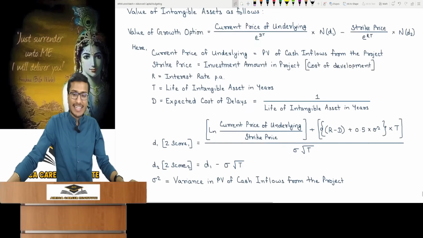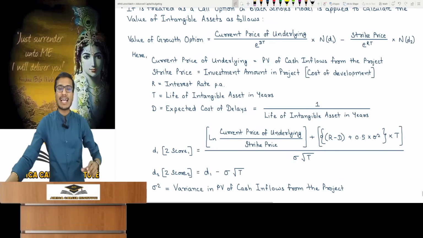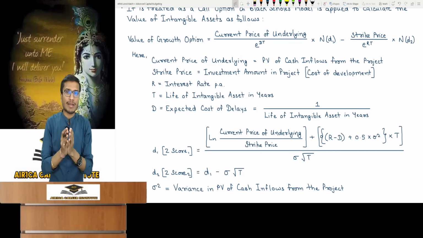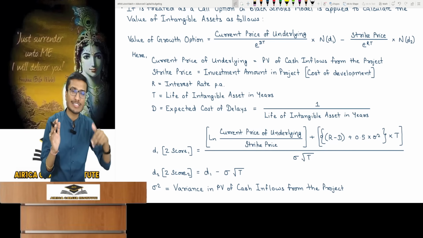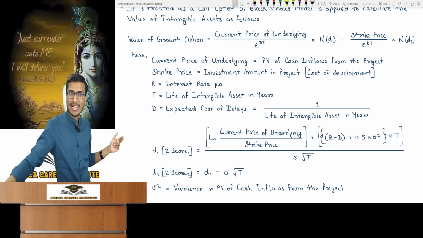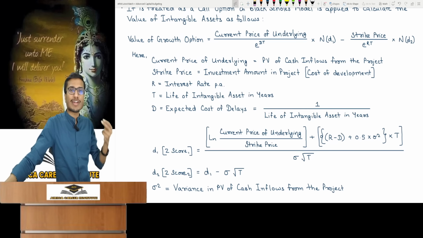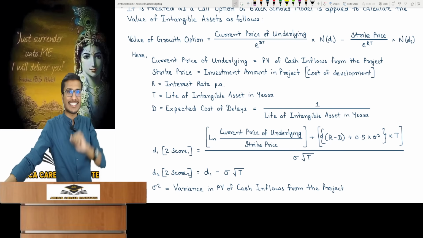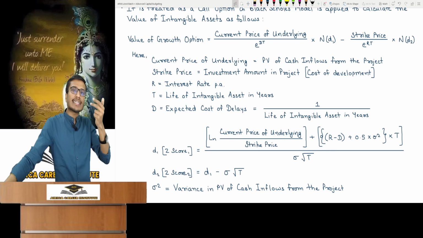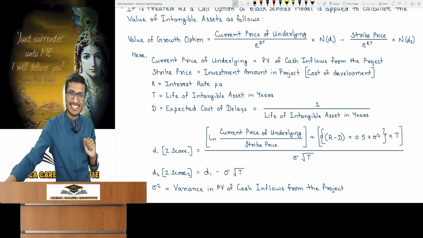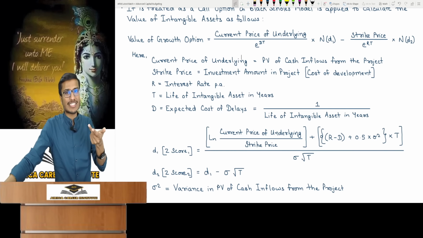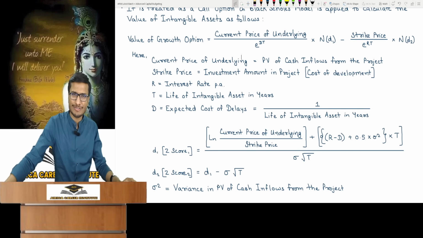After this, look at d1. What is this N(d1)? First, d1 is a Z-score. N(d1) is the cumulative area for that d1 Z-score, which you find in a standard normal distribution table. First, find the d1 Z-score. The Z-score uses the same derivatives formula: natural log of current underlying price divided by strike price, plus or minus D, then add half variance times T and divide by the standard deviation times root T. Then d2 is d1 minus standard deviation times root T, and this is the same formula as in the derivatives chapter.